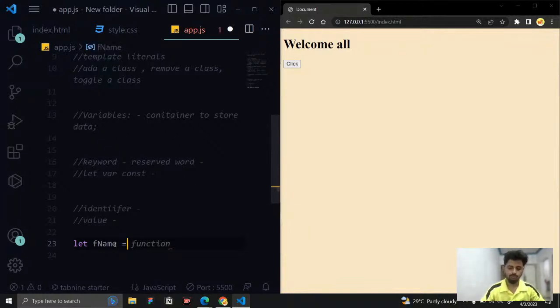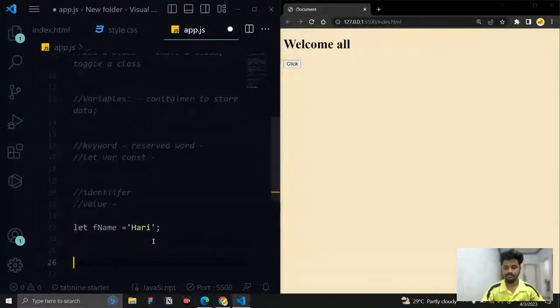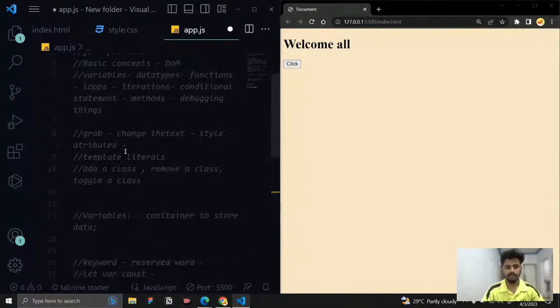And now, what do I want to store inside that container? So you just use equal to, which is called the assignment operator. And what is the value that you're going to store? Basically we will get the value from user interaction, but right now we're going to give it manually. So the value I'm going to give is the name of me, Hari. And that's it. You should also know that JavaScript is a loosely typed programming language, so you don't have to end a statement with a semicolon. It is not mandatory, but it is good to end a statement with a semicolon. So if you do these things, that's it. You created a variable. The first concept is completed.